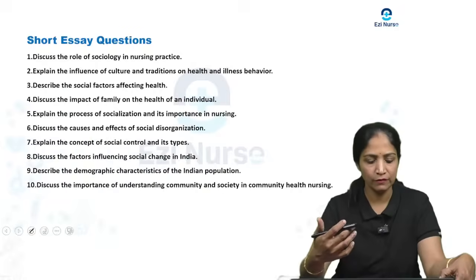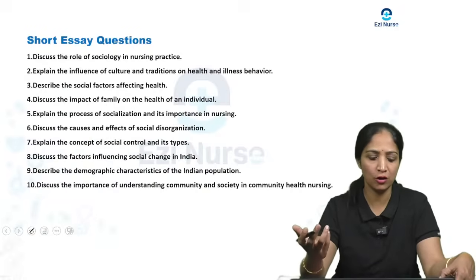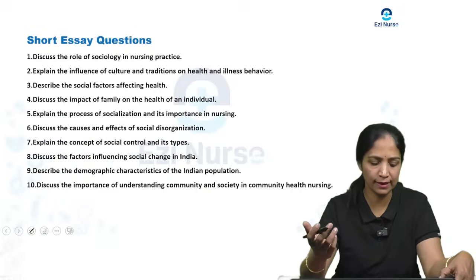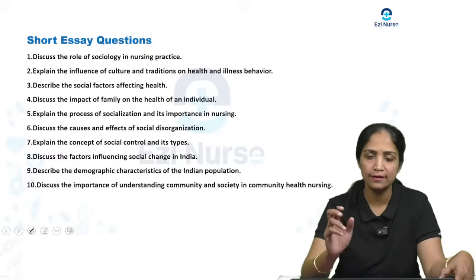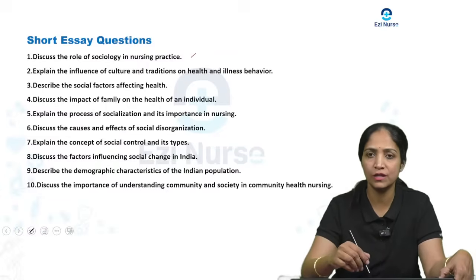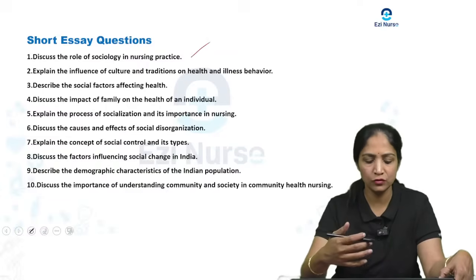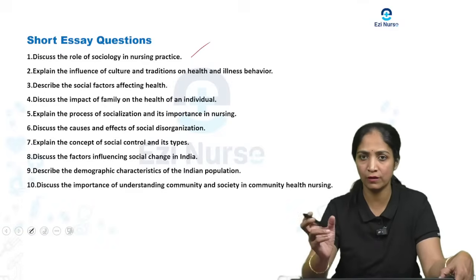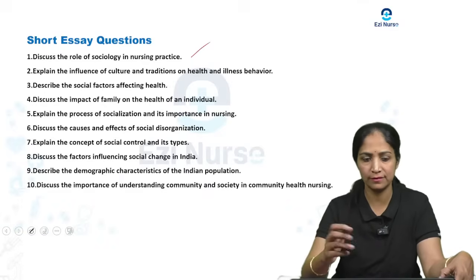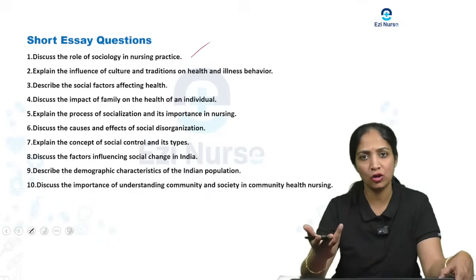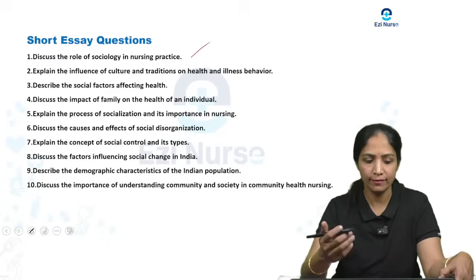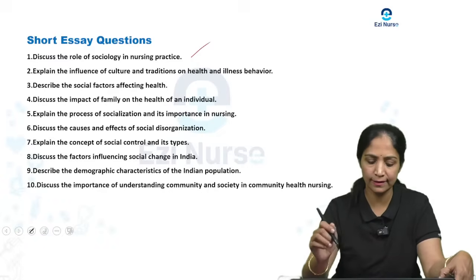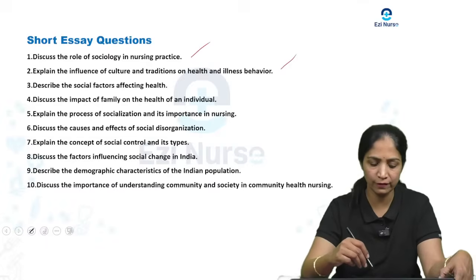Next we will see the main repeated short essay questions they are asking. The first one is discuss the role of sociology in nursing practice, or the application of sociology in nursing practice. Either it may be asked as a short essay or a long essay. Explain the influence of culture and tradition on health and illness behavior. Describe the social factors affecting health.